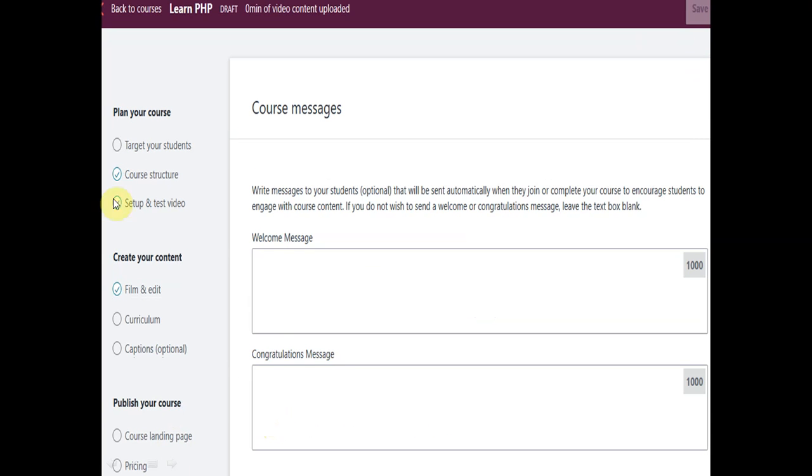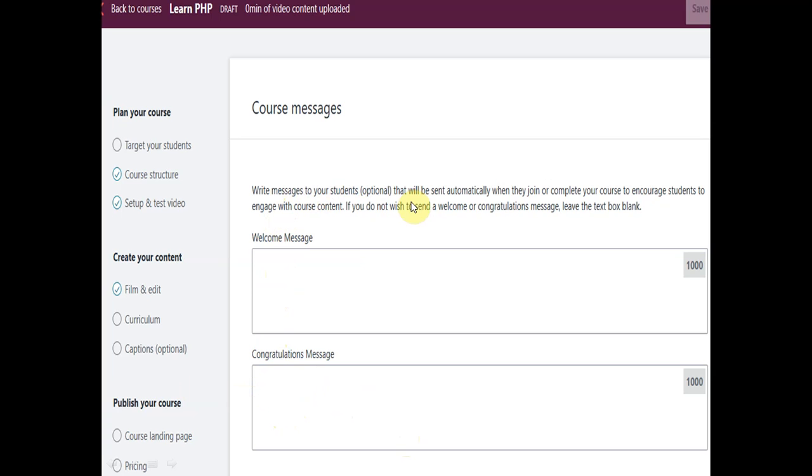And finally we have the course message. We can write a welcome message here as well as a congratulation message. When the student opts for our course, there will be a welcome message displayed on the screen of the learner. And after completing the course, we'll write a congratulation message or something. Whatever we write here, we can update it, we can change it. This message will be flashed on the screen of the learner after completing the course, and the welcome message at the stage of starting the course.